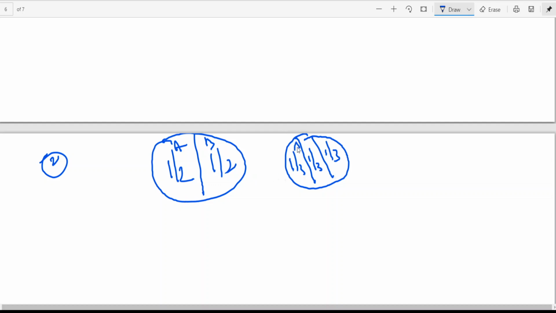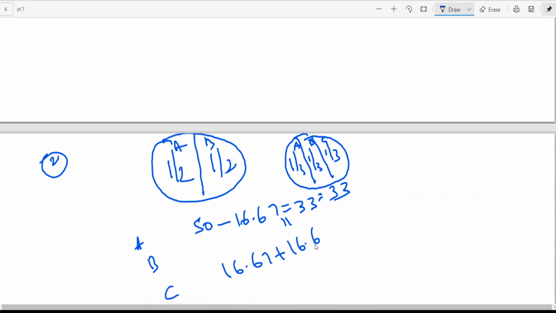Now this is the share of A, B, C. If you look at it, A's 50 minus 16.67 becomes 33.33, A's new share. B also the same. C gets 16.67 sacrificed by A and 16.67 sacrificed by B, which becomes 33.33. That means B 33.33, C 33.33.